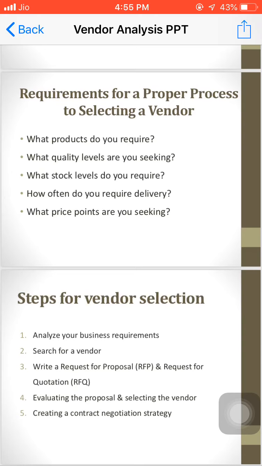Also state the level of confidentiality required. This is very important, mostly where the business or the supplies are for very important projects, like a nuclear power plant. In that case, all the things are confidential, and we have to maintain them.